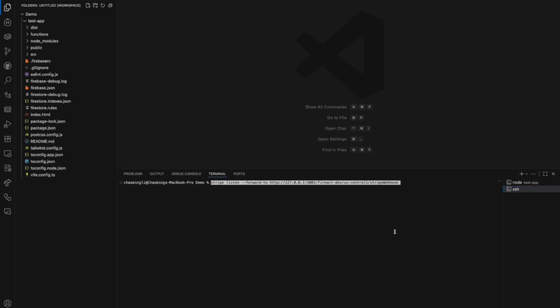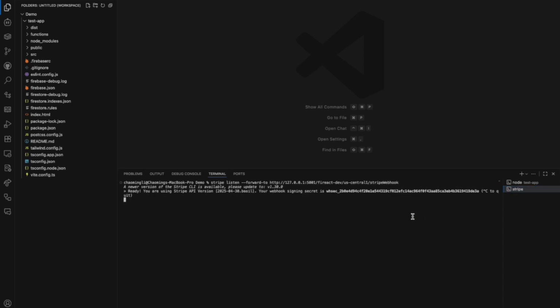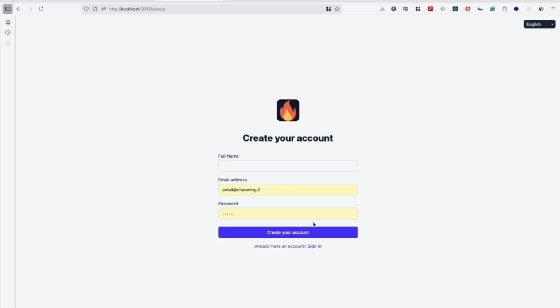Now we can run the Stripe command in the other terminal. That will connect Stripe with the local webhook in the cloud functions. The webhook will generate a secret. You will need to paste it into your cloud function configuration files following the instructions. Let's go to localhost port 5002 to check out the app.